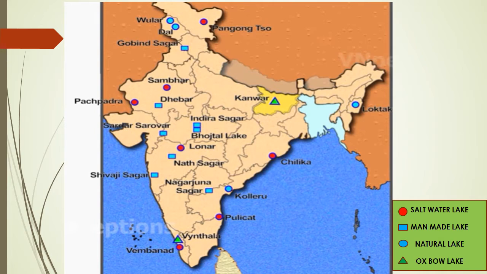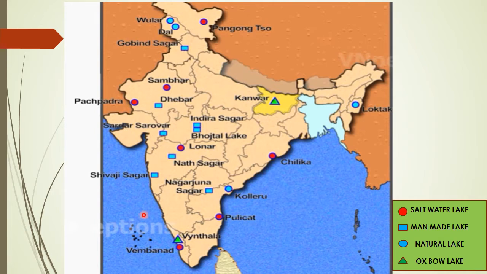Now this map clearly shows you the different kinds of lakes that we have in our country. They are well plotted. So first let us look into the saltwater lakes, which are marked in red dots. In Orissa we have Chilika, then Pulicat, Kerala Vembanad, then we have Maharashtra Lonar, then Rajasthan Panchpadra and Sambar, and in Ladakh we have Pangong So.